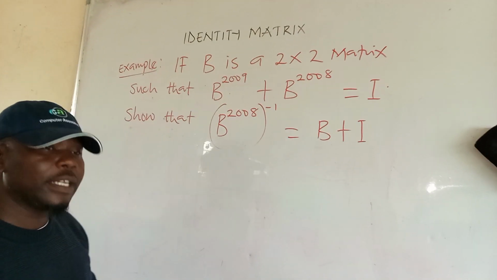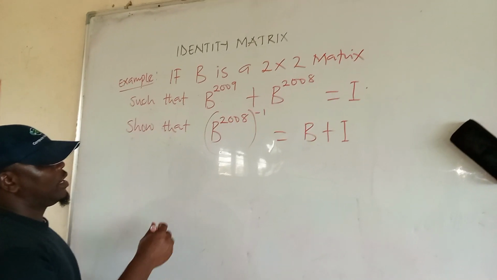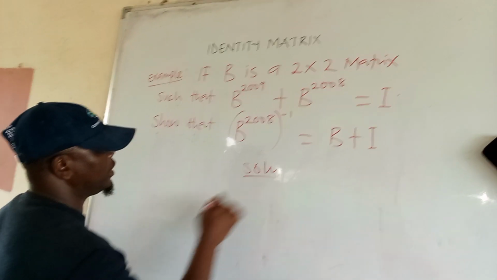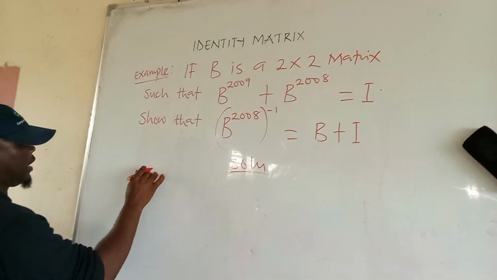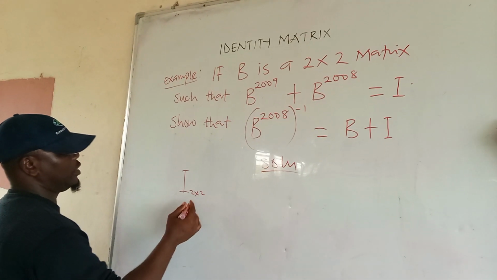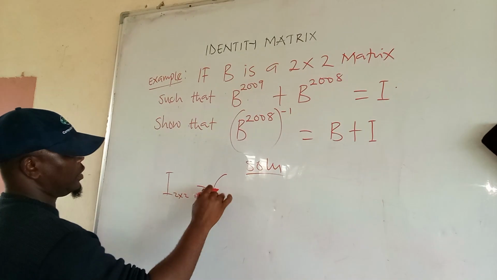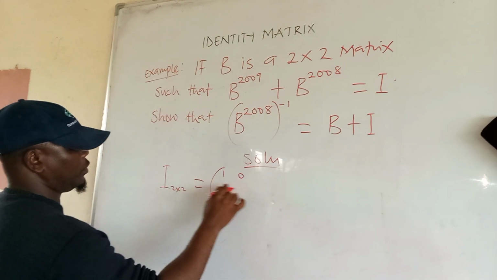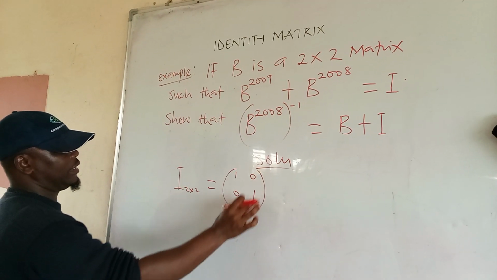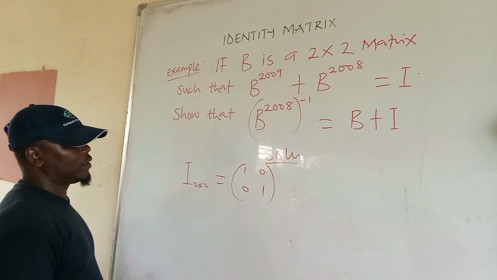Let's write the solution first. When we say identity matrix, the 2 by 2 identity matrix is this: 1 0 0 1. You discover that this is an identity matrix.